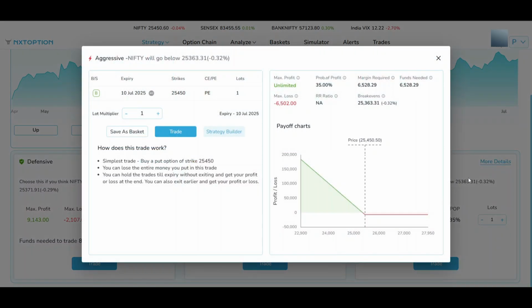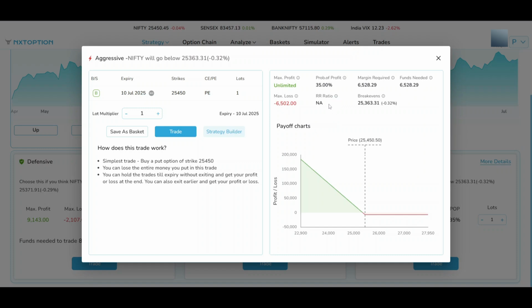If you look at more details, here they've taken the 10th July 2025 expiry. They've taken a buy on put, one lot, okay, and you can also change accordingly. You can use the multiplier here and change to 2 lots or 3 lots. They've also explained that this is the simplest trade, right? You can lose the entire money you put in the trade. You can hold the trade till expiry without exiting and get your profit. You also have explanations of what trade you're going to take, right?